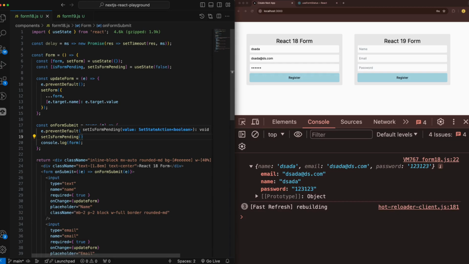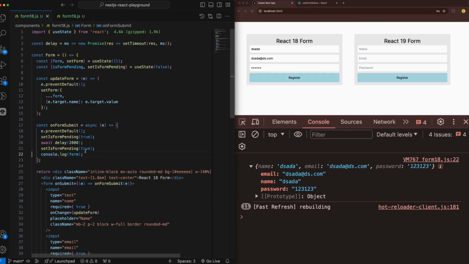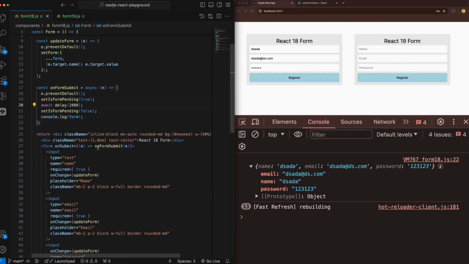So if I set this one to true, and after that use the delay function that I have here, I'm going to await a delay of 2 seconds. This one is already async, and set is form pending we can turn back to false after the 2 seconds.